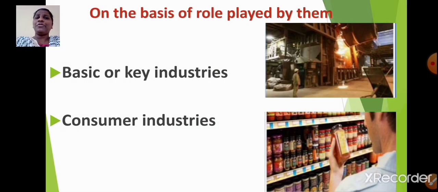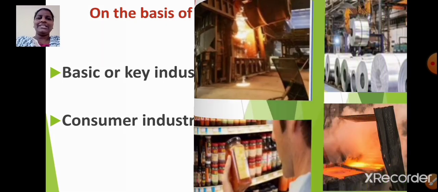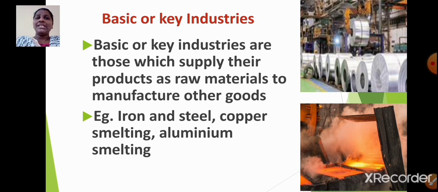Now on the basis of role played by them, industries are classified as basic or key industries and consumer industries. Now let us learn in detail. Basic or key industries are those which supply their products as raw materials to manufacture other goods. It means consumers cannot consume the products produced by these industries because it requires further processing.